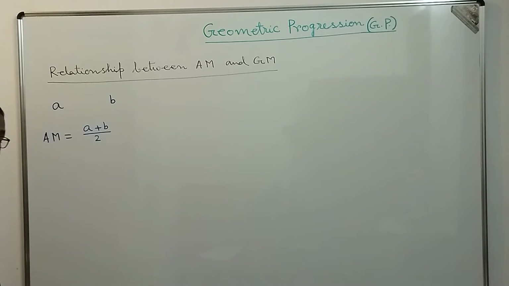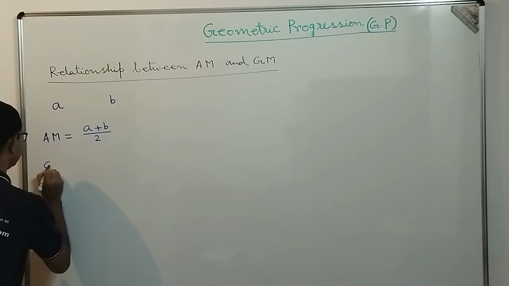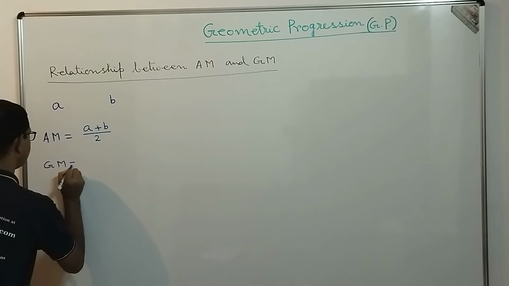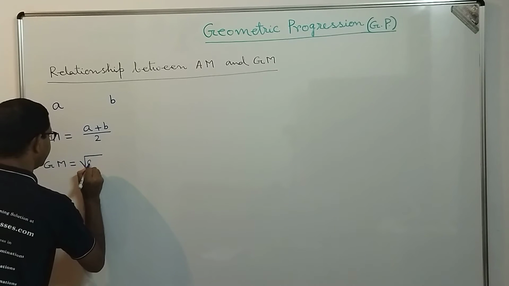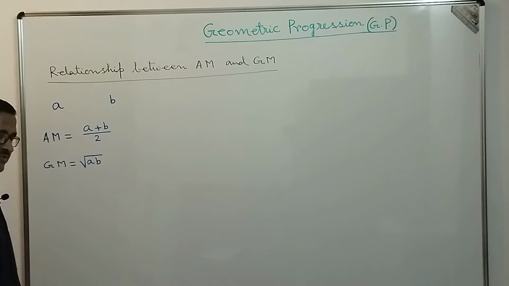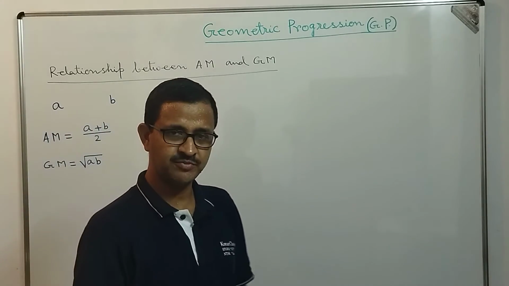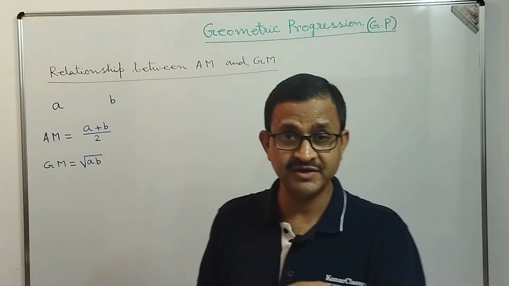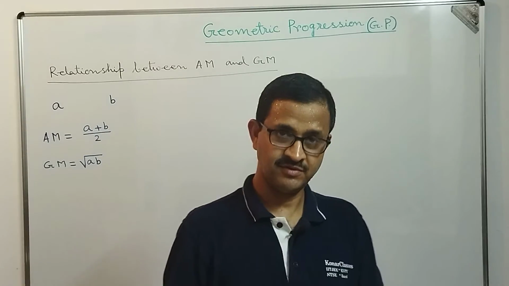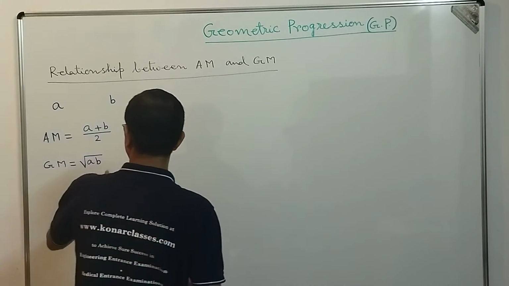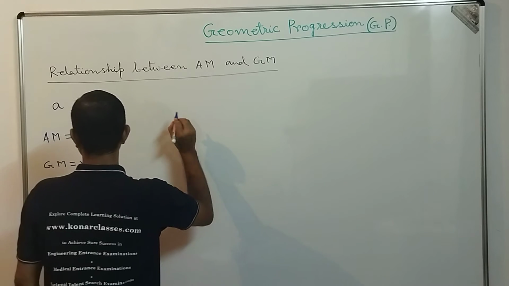And what is the geometric mean? Geometric mean is the square root of a into b. Correct, dear students? So this is arithmetic mean and geometric mean. We are going to find a relationship between these two.